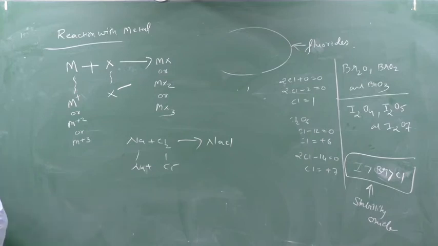Now next, the values of atomic radii, ionic radii, melting point, boiling point, and electron gain enthalpy are higher.